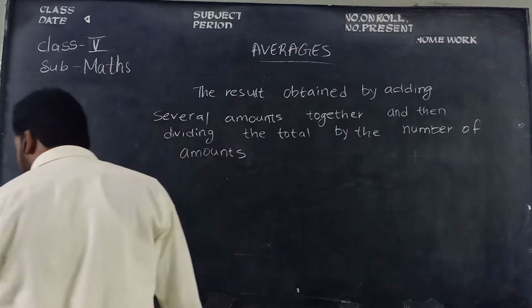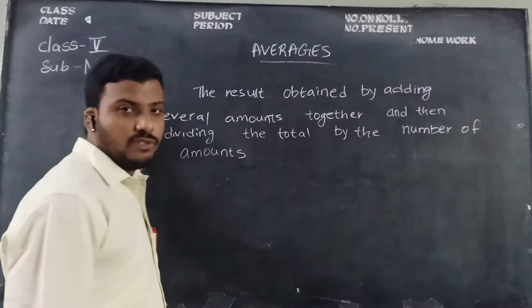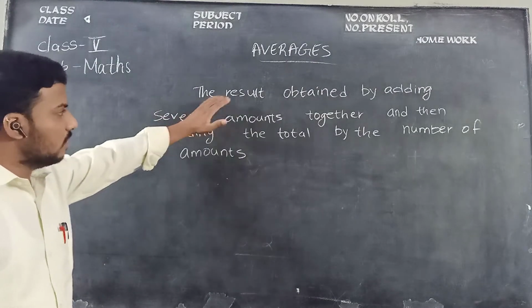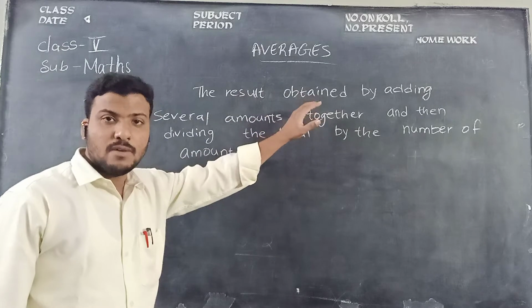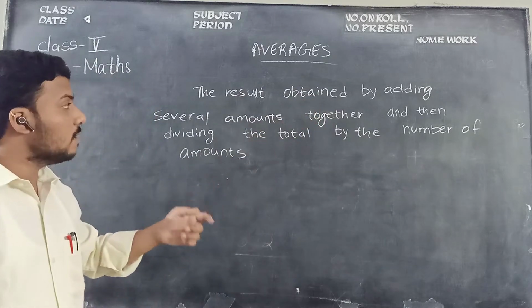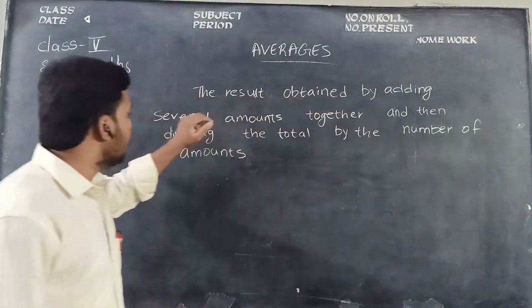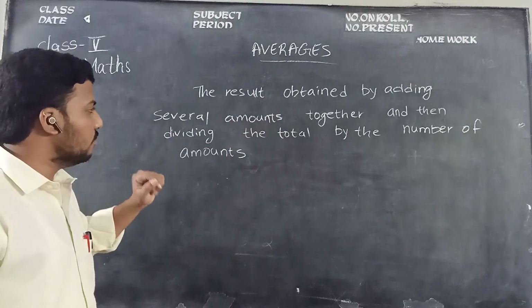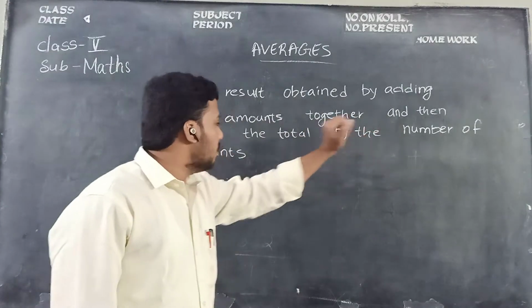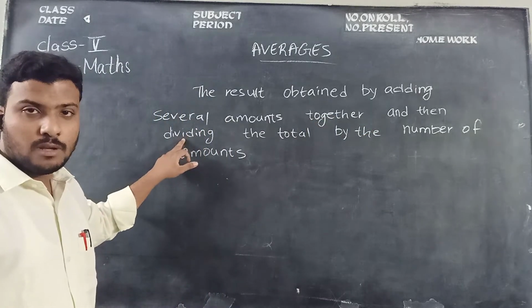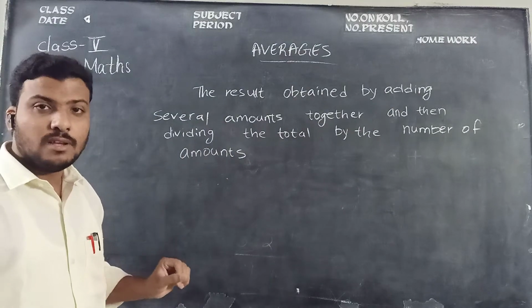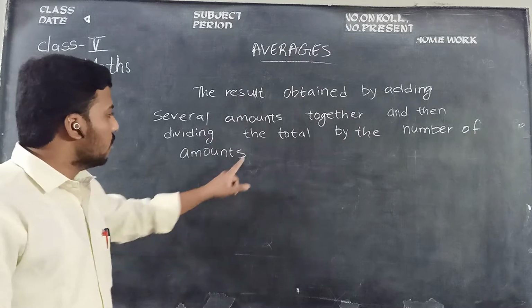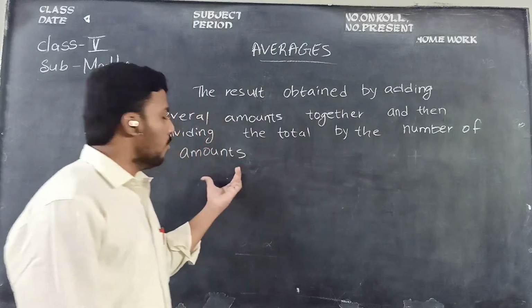So children, this is the definition for averages. The result is obtained by adding several amounts, not one or two, but several amounts together, and then dividing. After adding several amounts, we need to divide the total by the number of amounts, children.